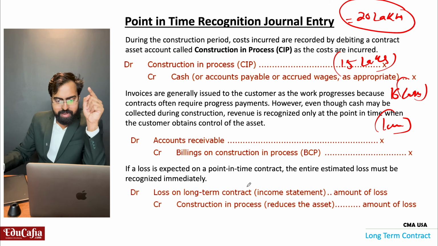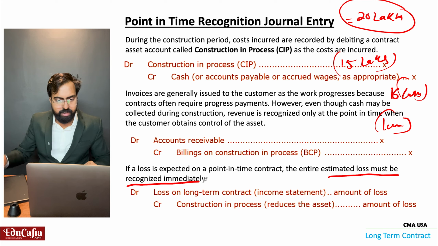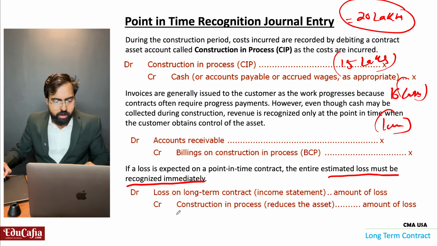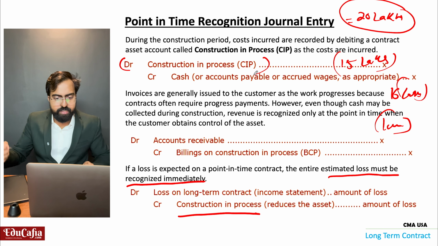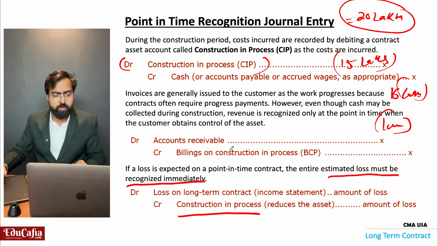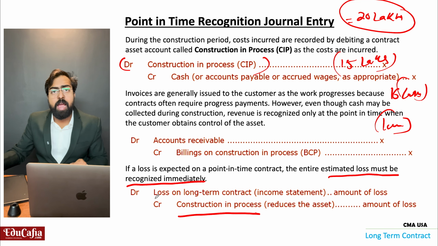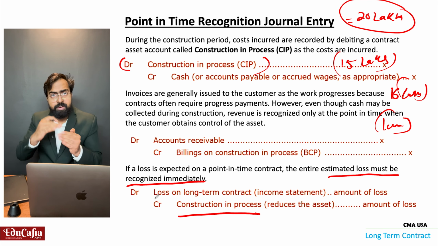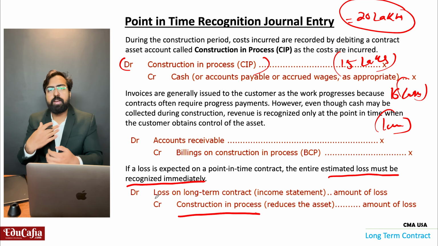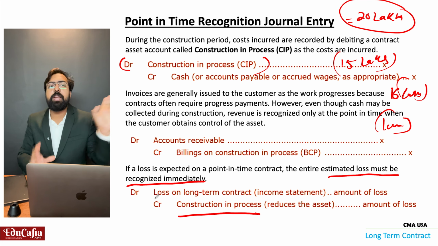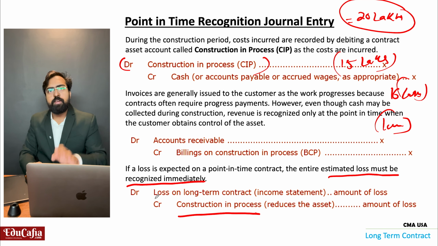So I estimated that loss is there. Then that loss I have to recognize immediately. So in my construction in process, whatever I showed in construction in process, I have to reduce with the loss on long-term contract, this 1 lakh. Whatever extra I estimated is there, I have to recognize that loss immediately. So for your better understanding, we will discuss an example.